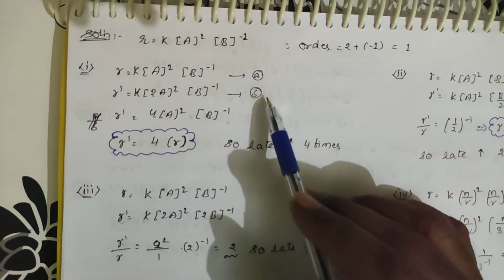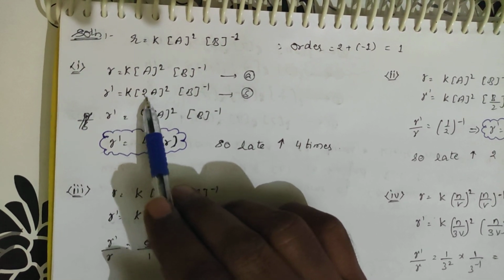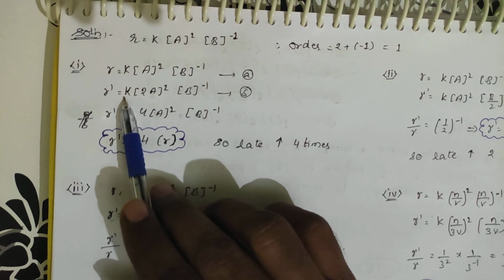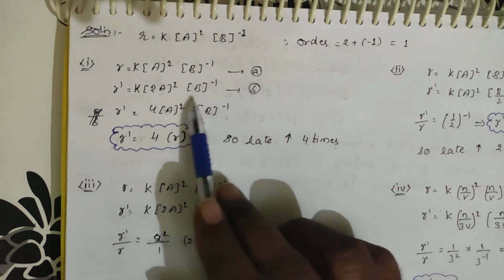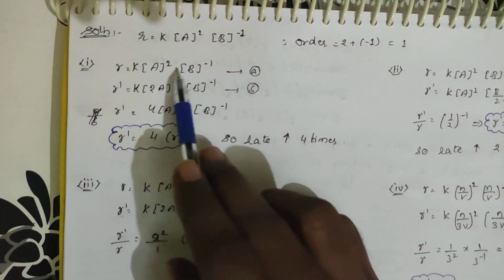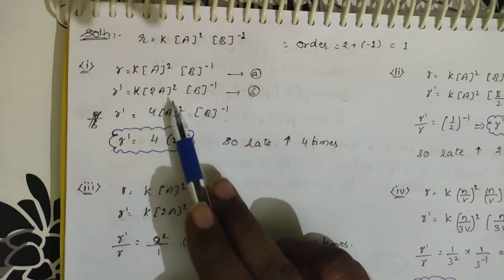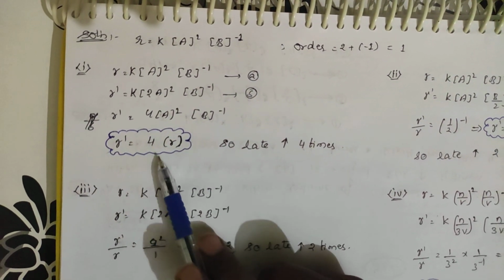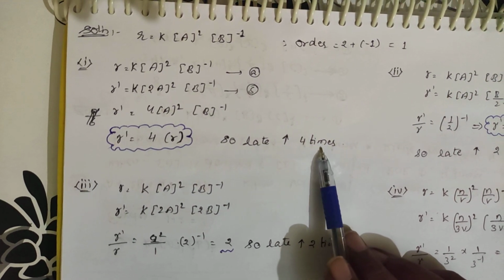Bringing the 2 out, 2 square is 4, so you get 4 into K into A square into B power minus 1. K into A square B power minus 1 is nothing but R. So R prime, when the concentration of A is doubled, will be equal to 4R. The rate of the reaction increases by 4 times.